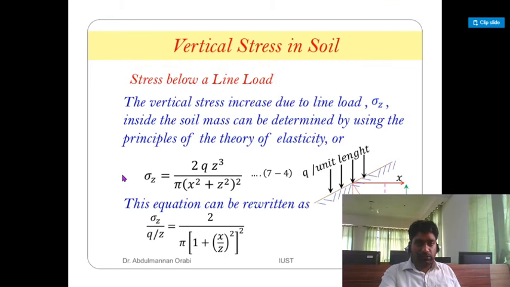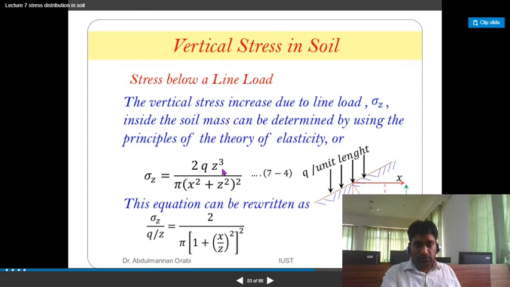Stresses below a line load. The vertical stress increase due to the line load, sigma Z, inside the soil mass can be determined by using the principle of the theory of elasticity. Sigma Z is equal to 2q Z cube upon pi into x square plus Z square, the whole square. This is q per unit length. This is x. This is Z.